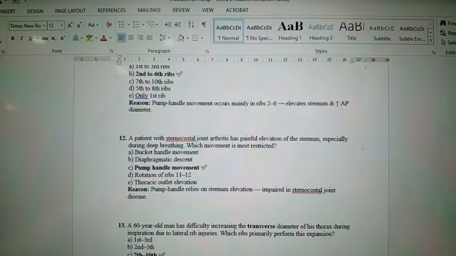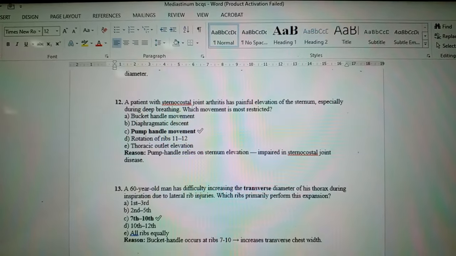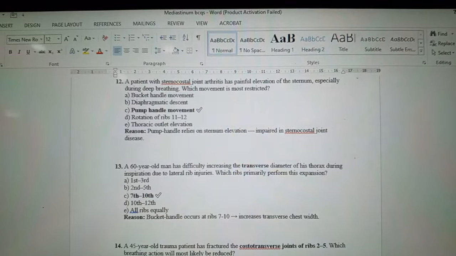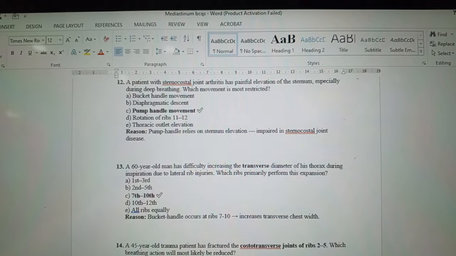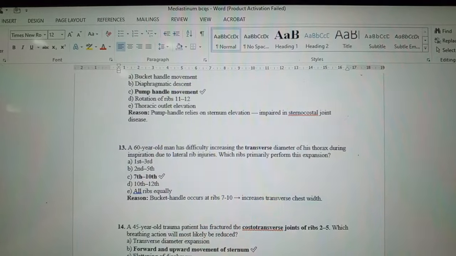This can be asked to you in any way. A patient with sternocostal joint arthritis has painful elevation of the sternum, especially during deep breathing. Which movement is most restricted? Pump handle movement is restricted. Pump handle relies on sternum elevation. It is impaired in sternocostal joint disease.